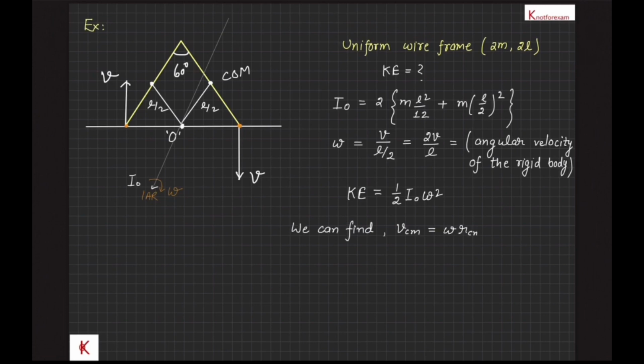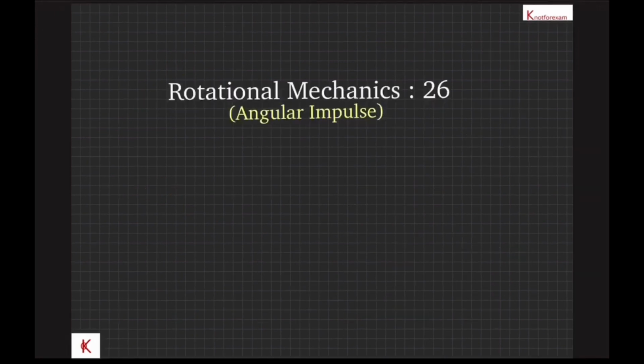Also, we can find the velocity of the center of mass in this case, as the velocity of the center of mass is equal to omega into the distance of the center of mass from the instantaneous axis of rotation, and then we can easily find the translational kinetic energy of the center of mass, and also the remaining energy must be rotational kinetic energy about the center of mass. We are going to discuss angular impulse.